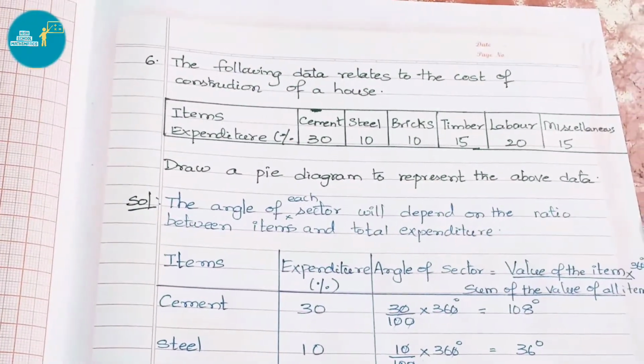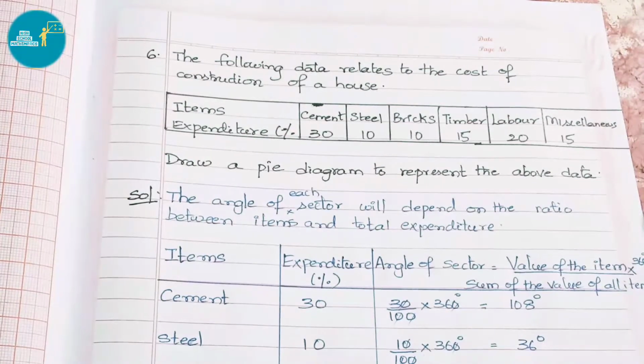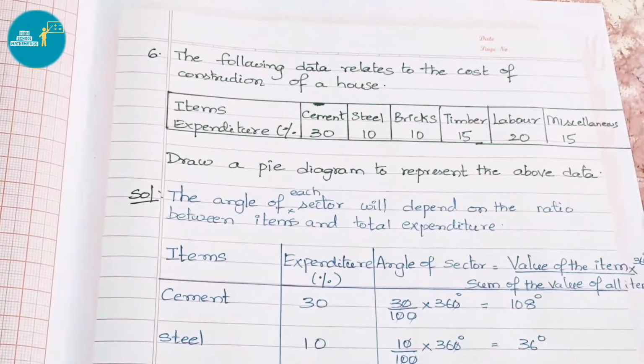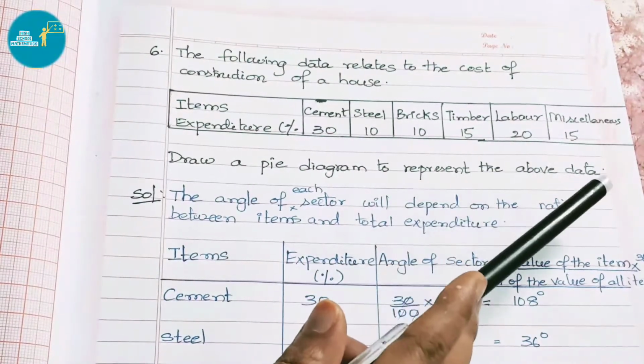See now question number 6. The following data relates to the cost of construction of a house. In this table form, they have given items and expenditure. Items for cement, steel, bricks, timber, labor and miscellaneous.